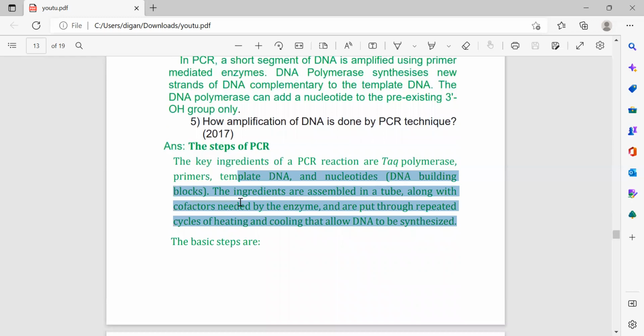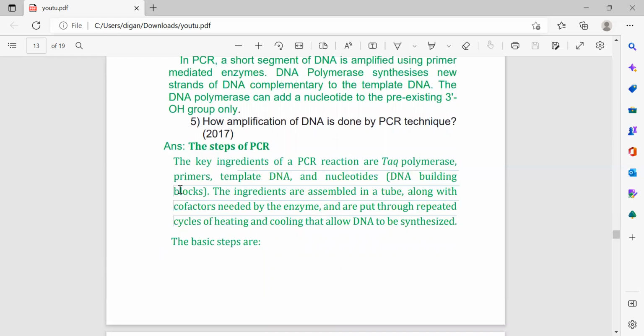The steps of PCR. The key ingredients of the PCR technique are Taq polymerase, primer, template DNA, and nucleotides. So for 1 mark, if the question is what are the key ingredients of PCR, then you just write Taq polymerase, primer, template DNA, and nucleotides.